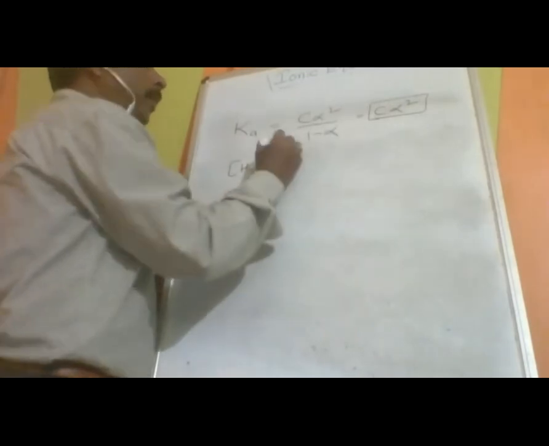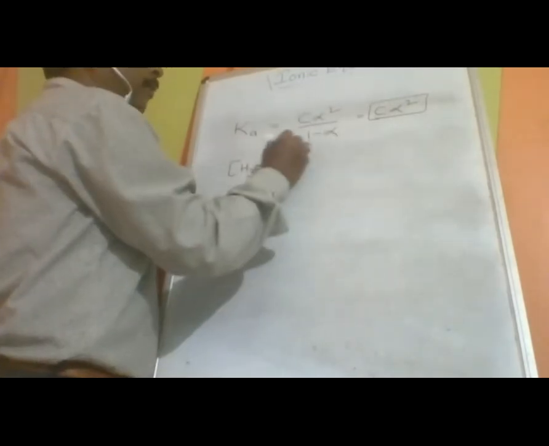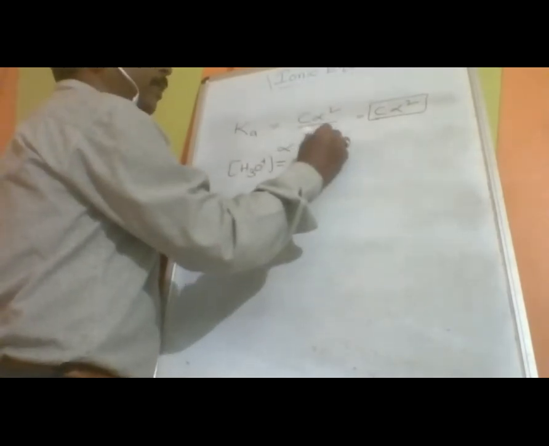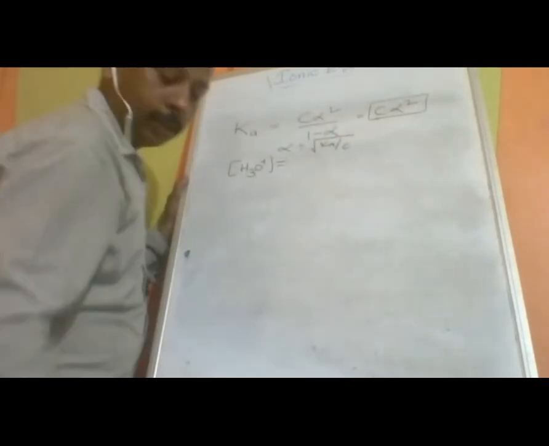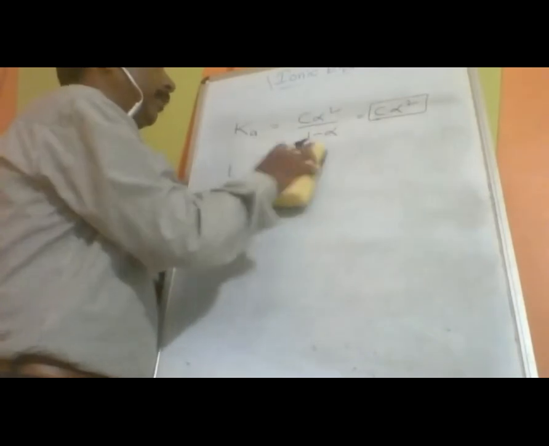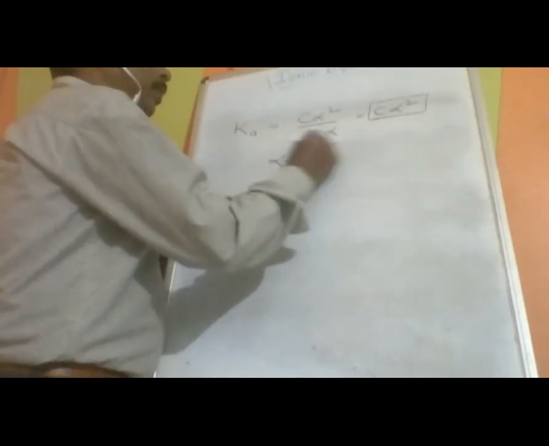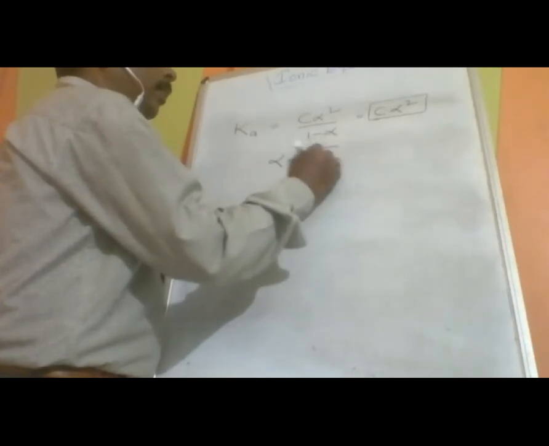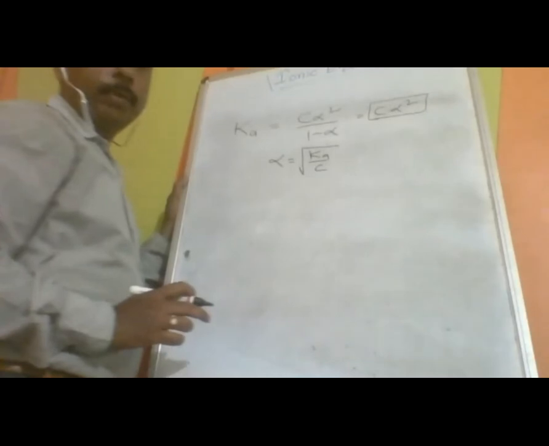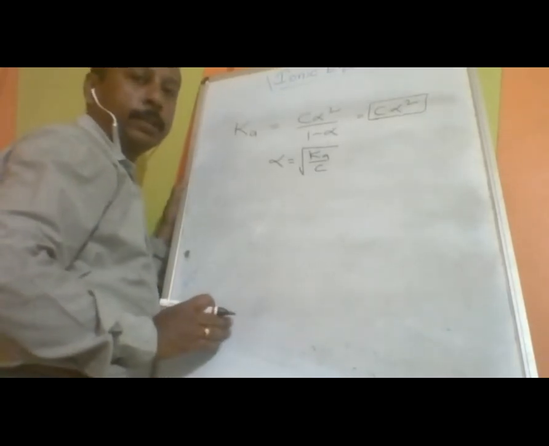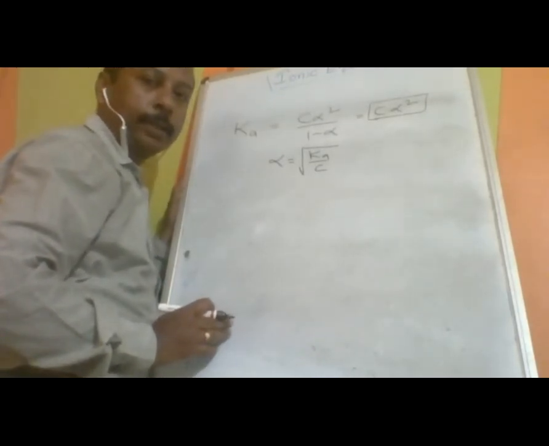So, and one more formula: alpha is equal to square root of Ka upon C. Clearly I will write: alpha is equal to square root of Ka upon C. From this only I am deriving. From this it is very difficult to remember, and mostly exam questions are not asked on that formula.